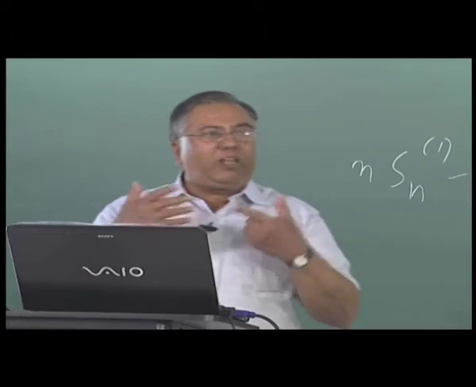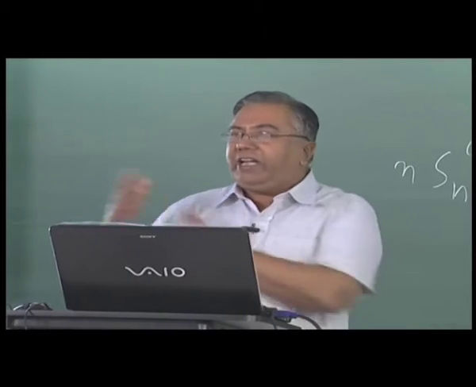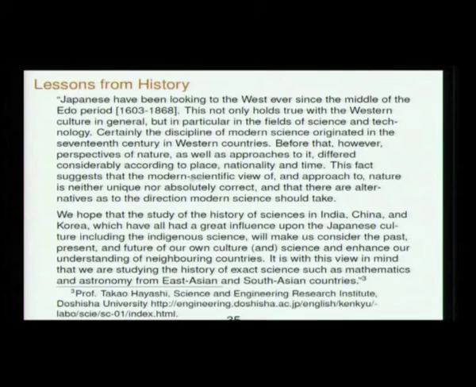I mean, other than that there is no profound discovery here. It arises because of a very deep awareness of a different tradition of mathematics or a different tradition of science. So, it suggests that the modern scientific view of and approach to nature is neither unique nor absolutely correct, and that there are alternatives as to the direction modern science should take or could take. And then he says we are studying the history of India, China, Korea, and this is put on his web page.